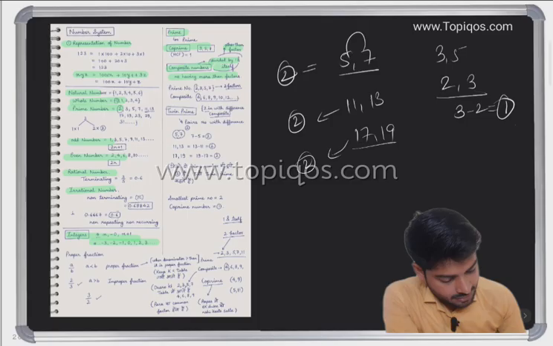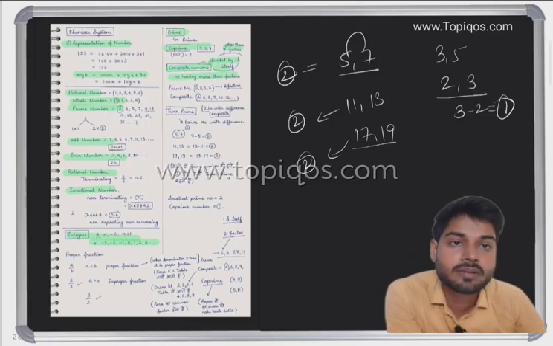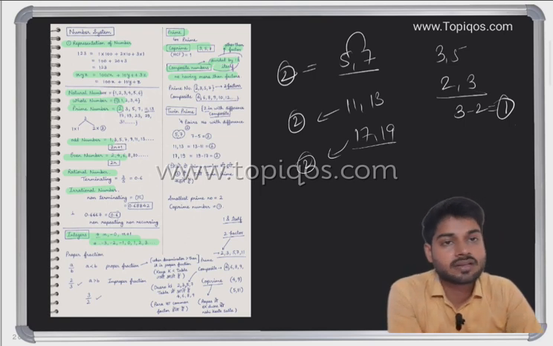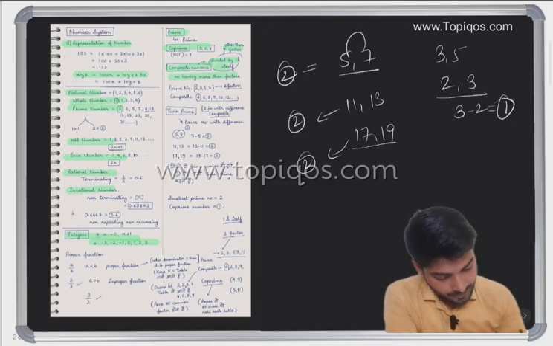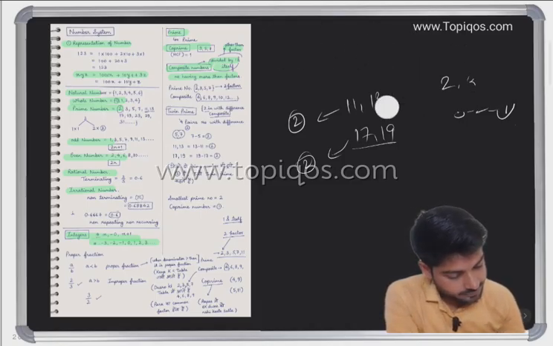So we have seen that if the difference between two prime numbers is 2, then they are considered twin primes.